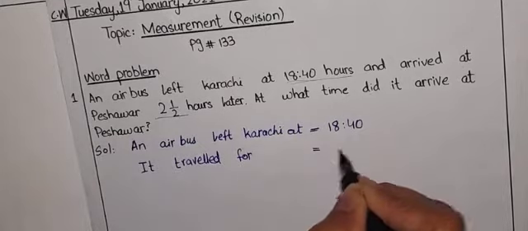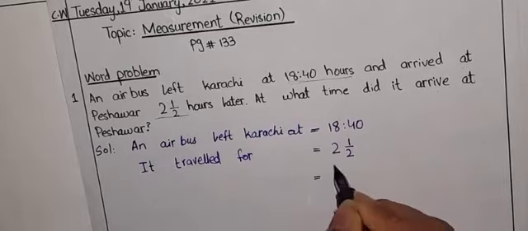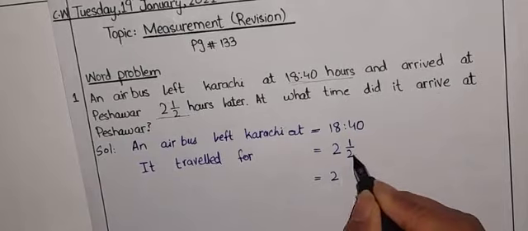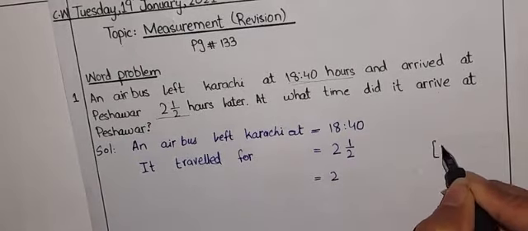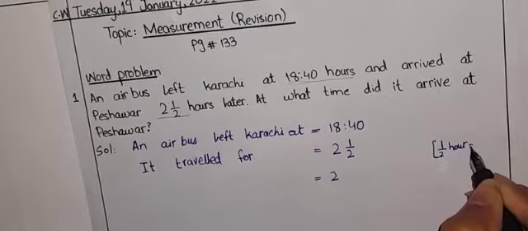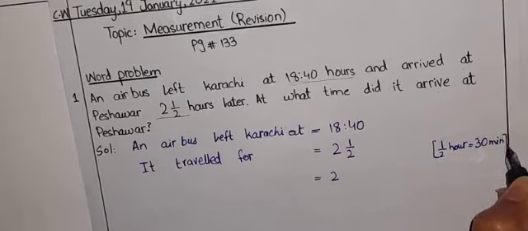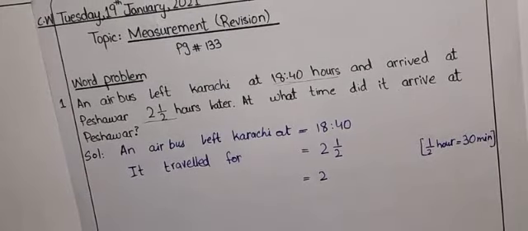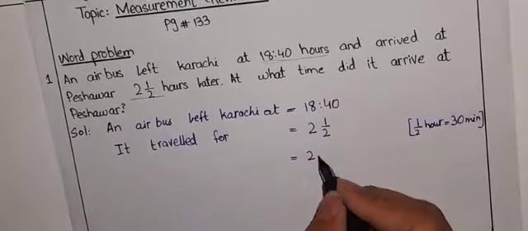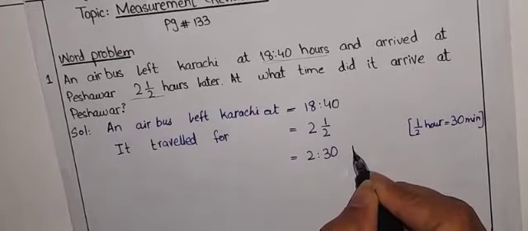It traveled for 2 full hours and this is 1 by 2. So it means 2 hours and we can write over here 1 over 2 hour equals 30 minutes. Okay. So now I can write 2 hours and 30 minutes.